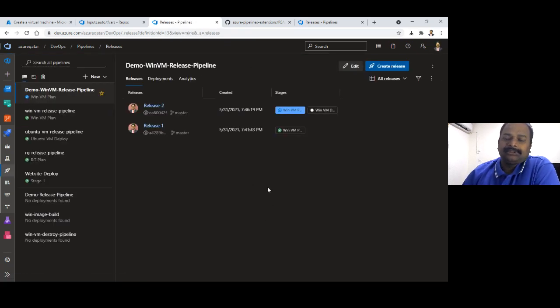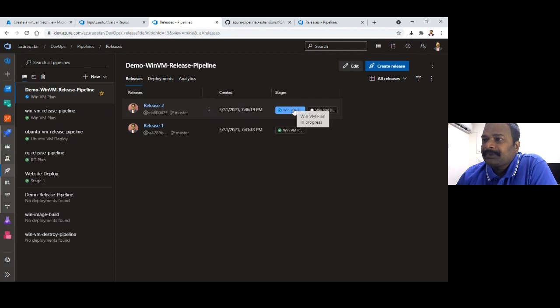In the last session there was a question how we can automate the complete end-to-end pipeline. So this pipeline is running completely automatic. As you push the code to the repository, the pipeline is triggered and the VM will be created. It will take 2 minutes. So we'll wait. Let's go to the desired state configuration, the other item for today's agenda. Meanwhile, let this release be running here.